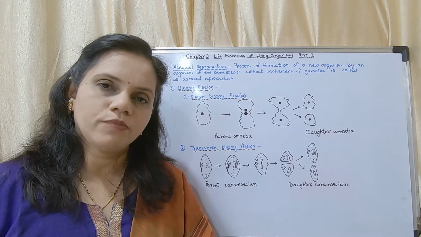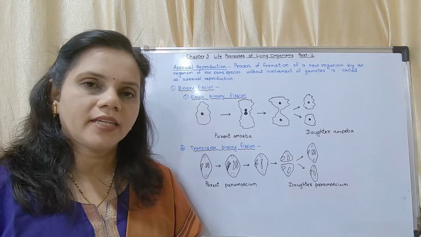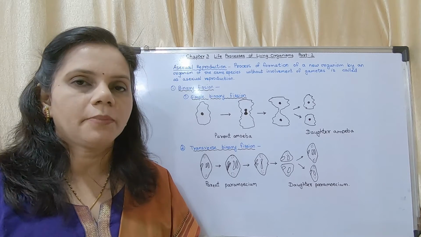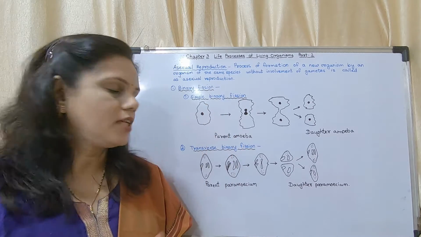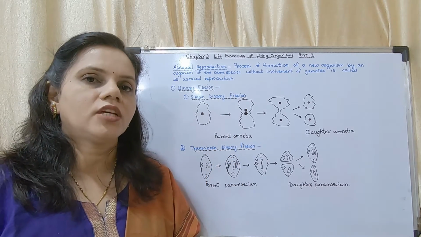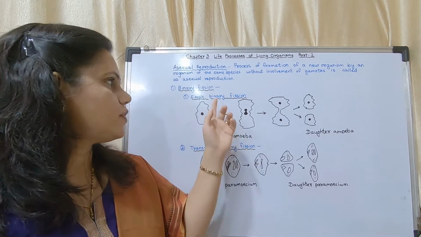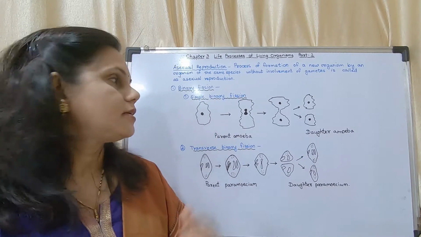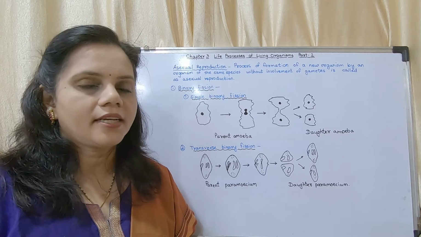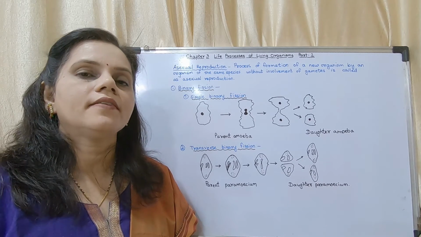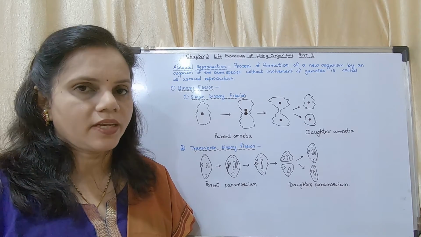Now there are three types of binary fission. First is simple binary fission, second is transverse binary fission, and third is longitudinal binary fission. So first we will start with simple binary fission. This diagram is very frequently asked. Either they will give you the diagram and ask questions, or they will ask you to write a short note on simple binary fission. So the diagram is very important.